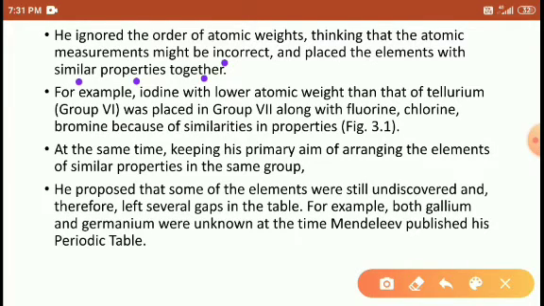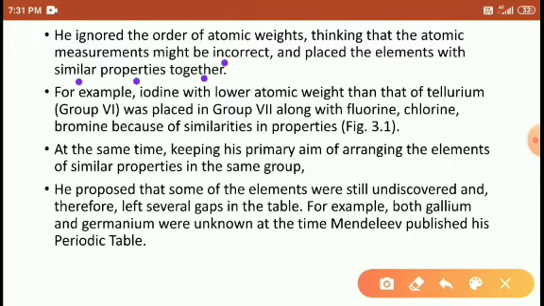So in his table, some elements were not matching or adjusting, and that's why he ignored the atomic weight for those elements which did not fit into Mendeleev's periodic table.